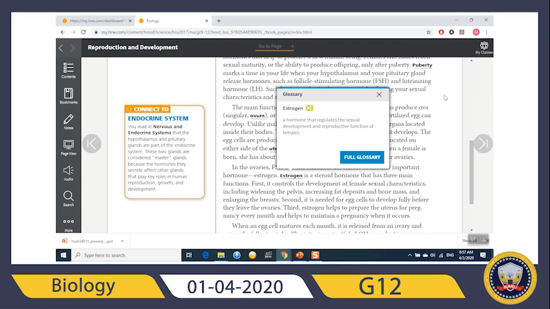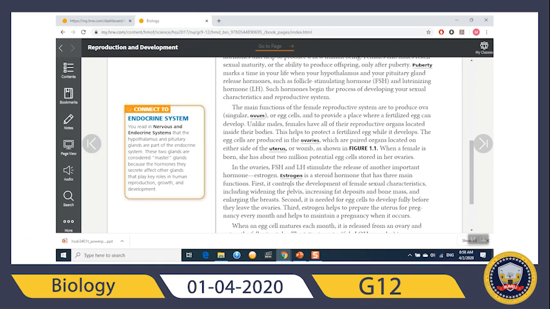This hormone will regulate your sexual development, reproductive function of the females, even your feminine side. It's because of the high levels of estrogen. Now, if you see a male that is feminine in some way, that means the estrogen level is high. And vice versa, we'll reach that later on.